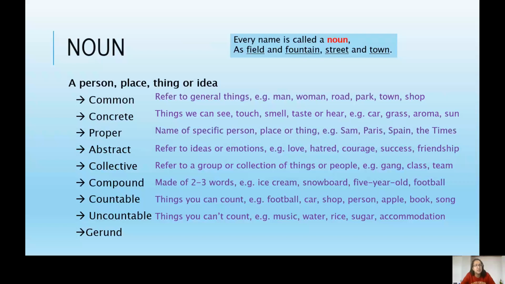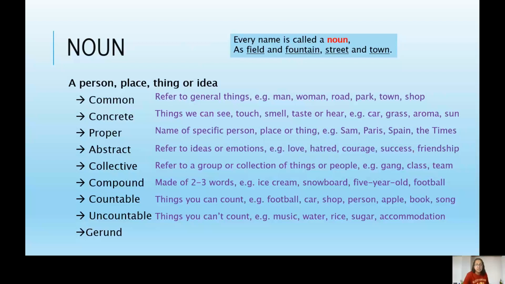We can't say one music, two musics, or one rice, two rices. We can count the amount of something, like a liter of water, a bottle of water, a bowl of rice, but we can't count the noun itself.